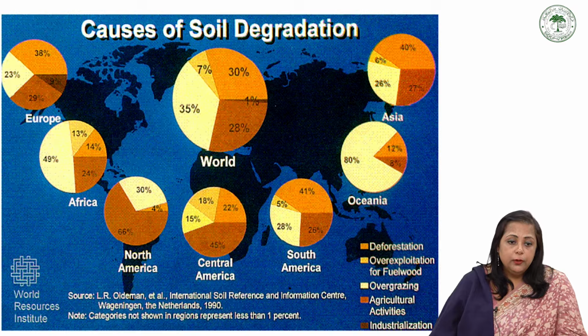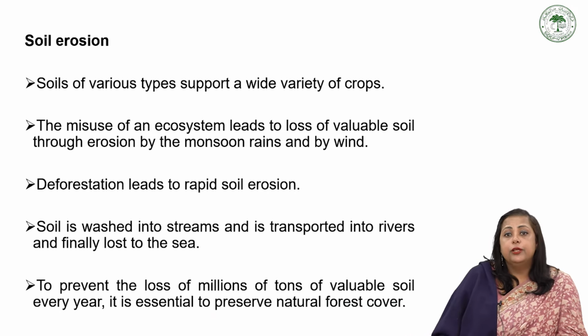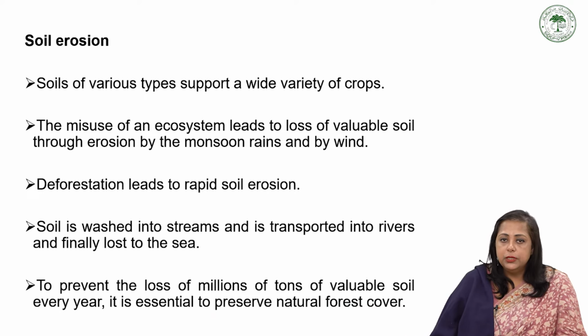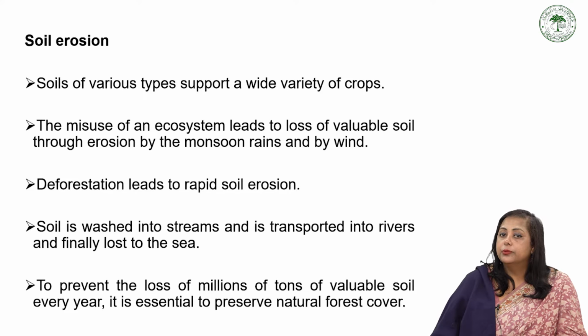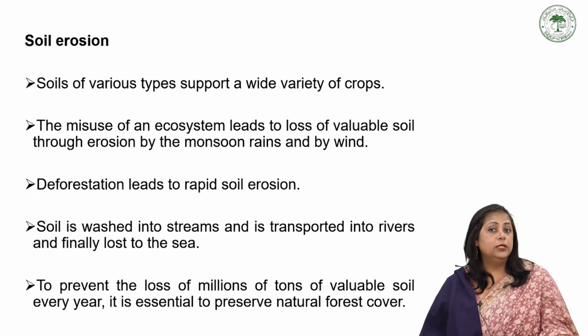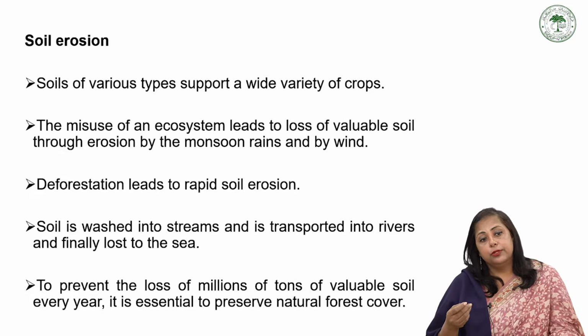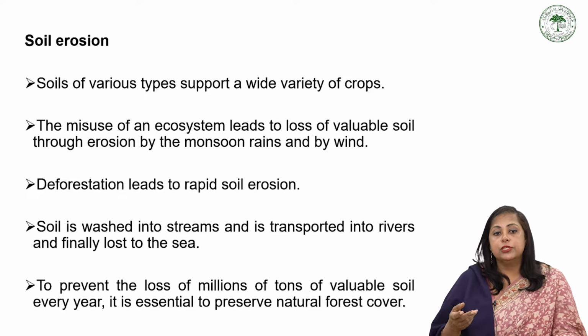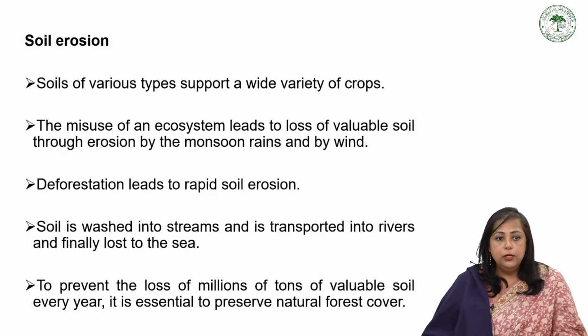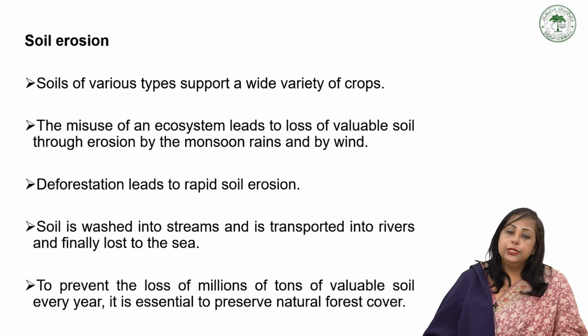And soil erosion. Soil erosion means removal of the topsoil, and that soil supports a wide variety of crops. If the topsoil, which is very fertile and of good quality, is being removed, then it is bad for the soil. The misuse of an ecosystem leads to loss of valuable soil through erosion by the monsoon rains and by winds.